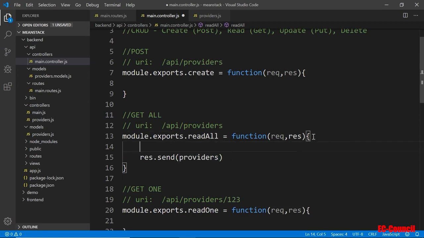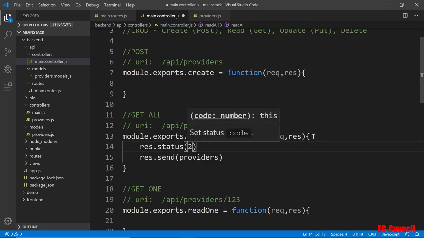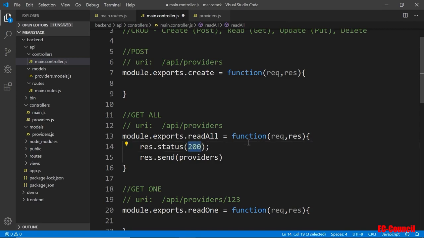And then before we send though, we want to also issue a status. So the status for a successful request would be a 200. Okay, status 200 means it's good, and then send that over to wherever it's being requested from.